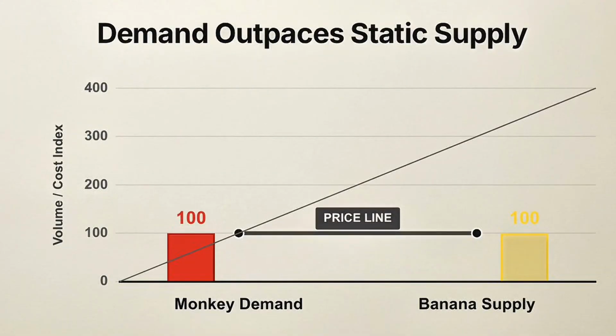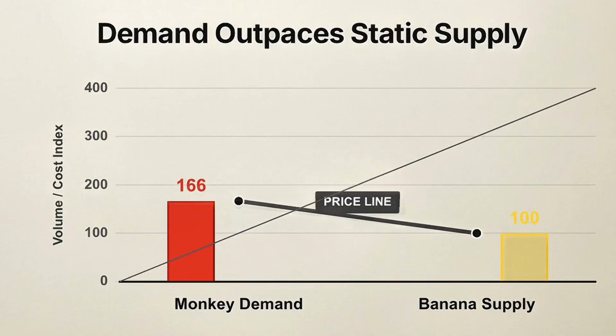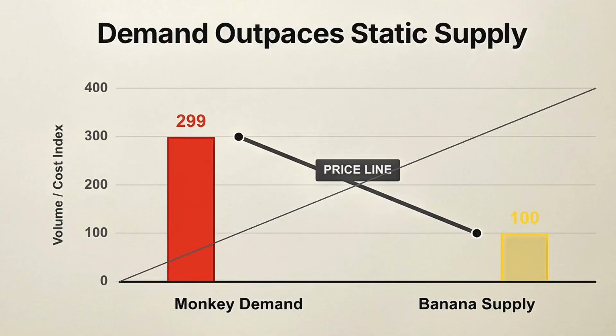This chart shows what happens next. When the monkey demand column shoots past the static banana supply column, it drags the price line straight up. Economists call this demand pull inflation, which occurs when consumer desire outpaces actual physical availability. The physical banana hasn't changed, but because all monkeys compete for the exact same harvest, the financial price tag spikes.